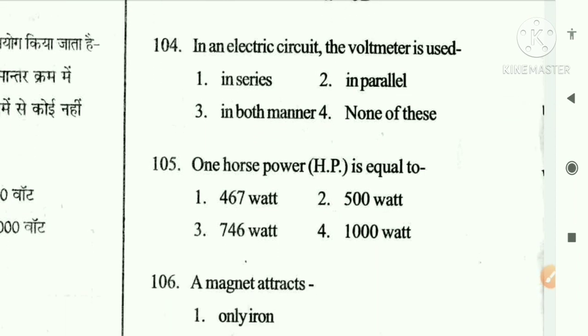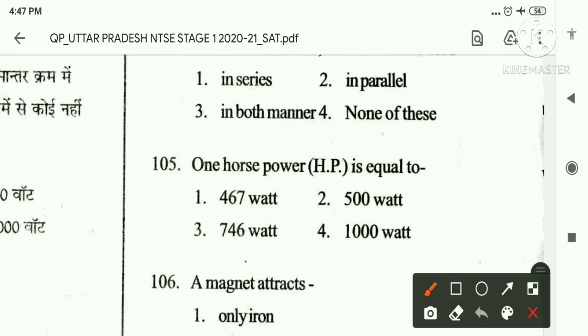In an electric circuit, the voltmeter is used: option 1, in series, option 2, in parallel, option 3, in both manners, option 4, none of these. A voltmeter has high resistance. It is used to measure potential difference between any 2 points of the circuit. To measure the potential difference between 2 points of a circuit, the voltmeter is connected in parallel. That is why the answer is the second one, in parallel.